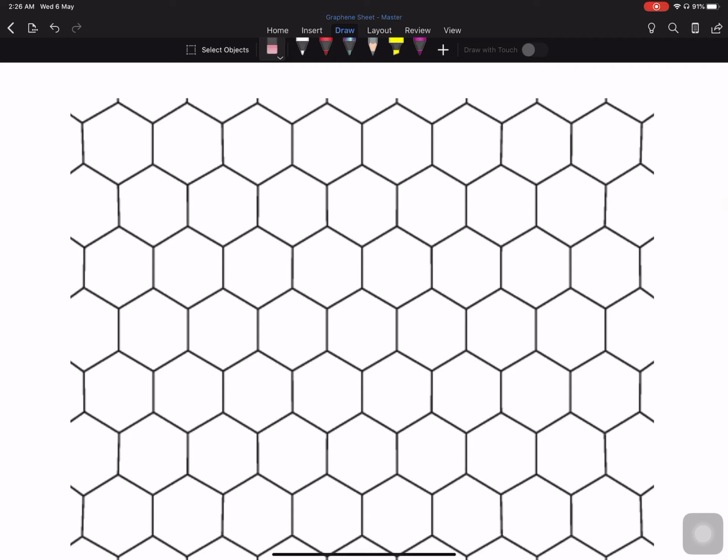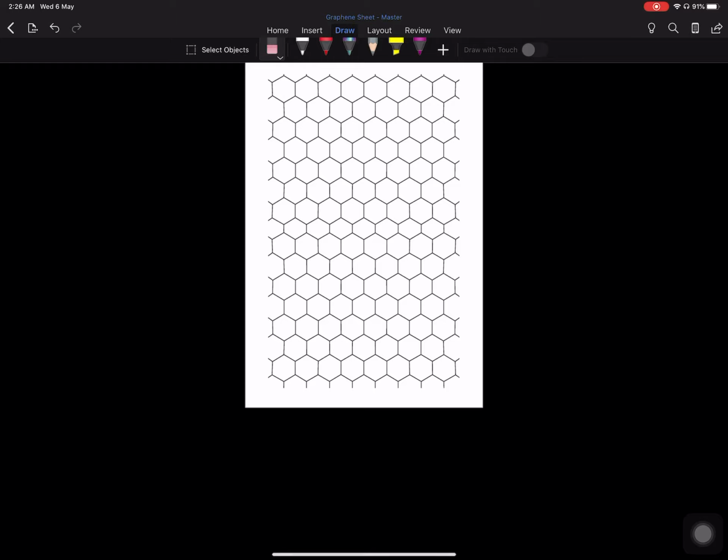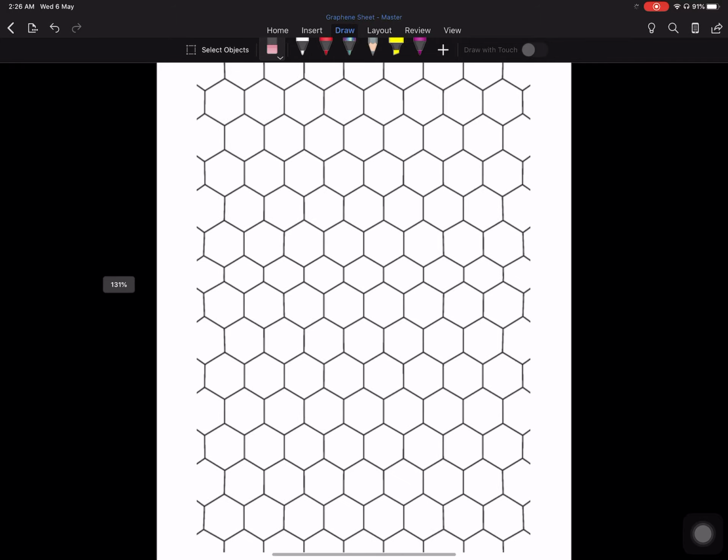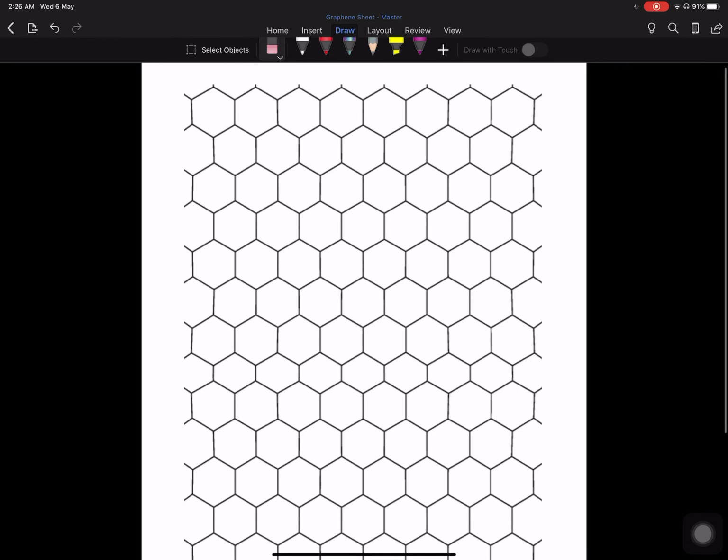This forms what is called a graphene sheet, which has a honeycomb structure. It consists of carbon rings in a honeycomb structure.